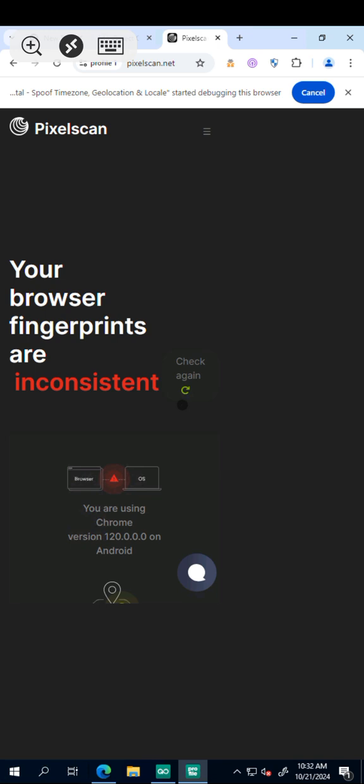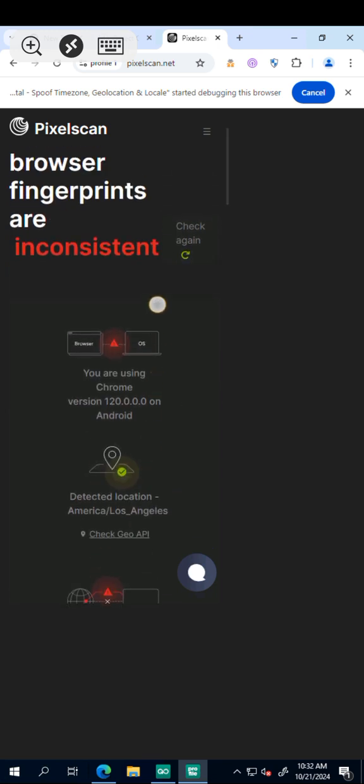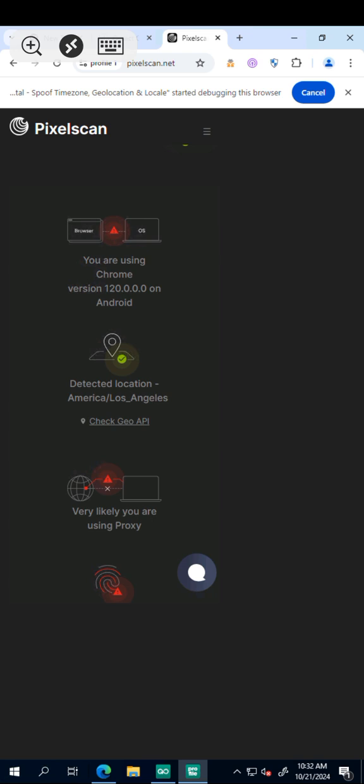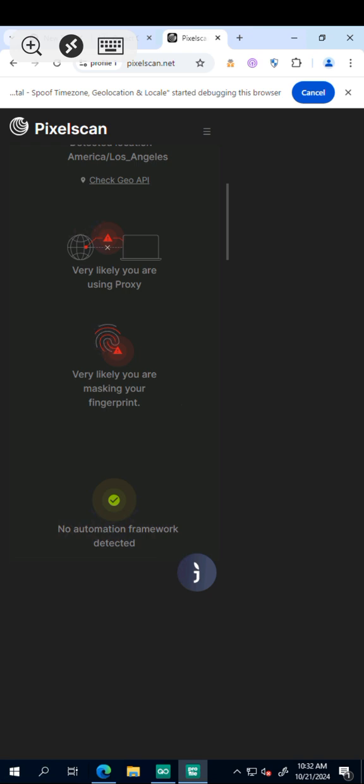The reason why it is showing this is because this particular last extension, canvas, I've not set it up. The second reason is because I've not connected my proxies. Can you see? Very likely you are using proxy because I've not connected it. The kind of proxies I'm using, you will never see something like this. If you see it, there's something you will do. So you can see very likely you are masking your fingerprint.